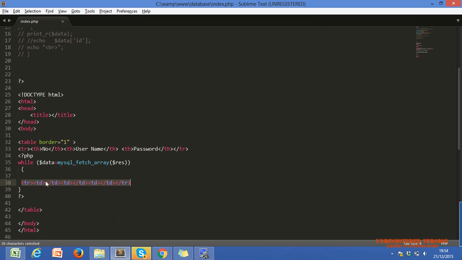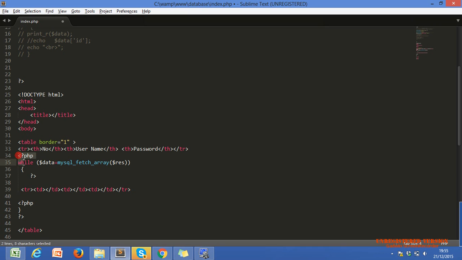Now just see, Nazar, what I am doing. I'm ending the PHP tag right after the while start, and this is the while end. This curly bracket means our while loop ends. Now I'm starting a PHP tag again.